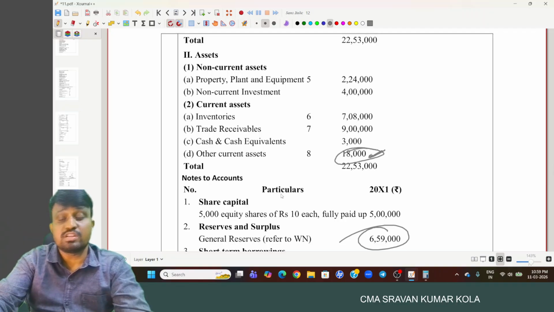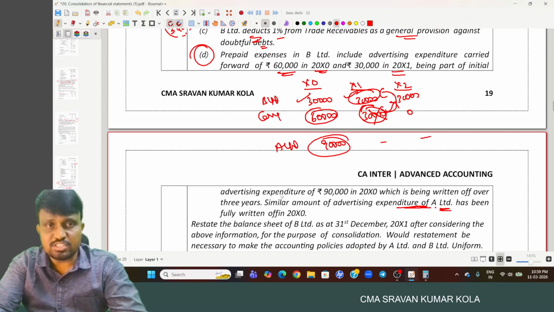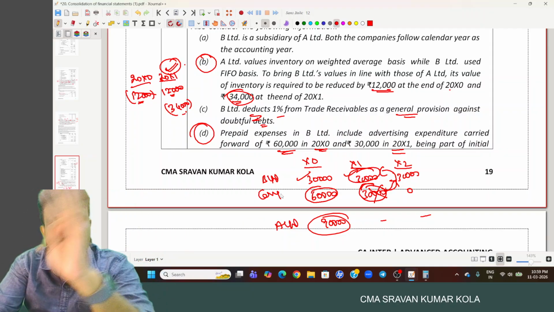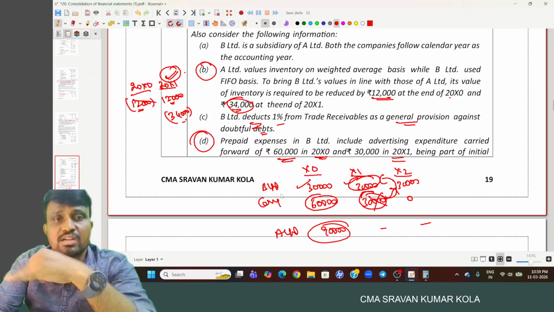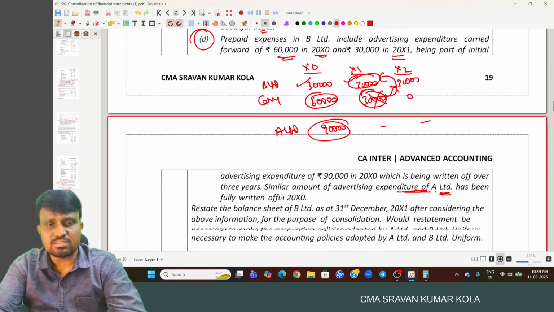Because 30,000 also we transfer to what? Reserves and surplus, nothing but profit and loss account. Three adjustments we have: prepaid expense of advertisement, inventory for change in accounting policy, and the writing back of provision for bad and doubtfuls. Okay. Remaining is same.